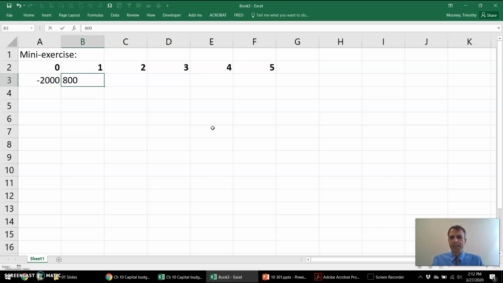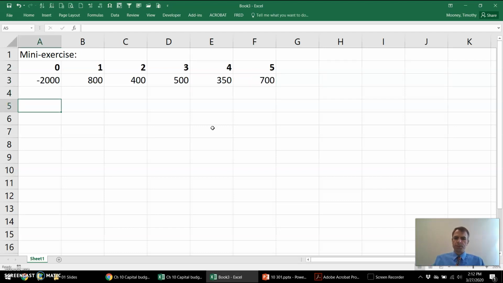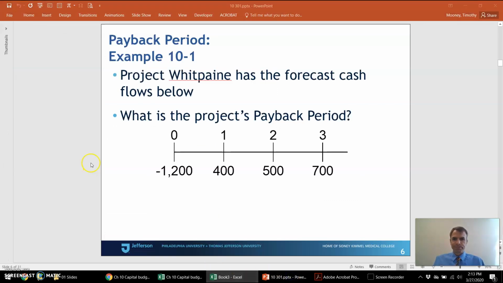Year 1, generating $800. Year 2, generating $400. Year 3, $500. Year 4, $350. And year 5, $700. So the mini exercise: what is this project's payback period? You'll find it in Blackboard under mini exercises, and you can submit your work there.